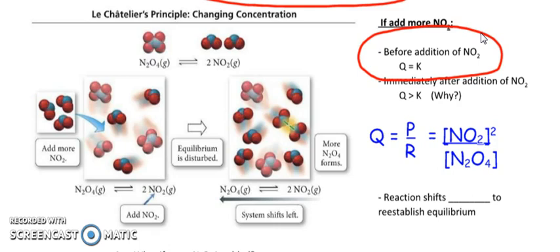So the question is, what if I add more NO2 to the system? And what's going to happen? It says now Q is greater than K. So why is that? Go back to Q. Q is product over reactant. So if I add more NO2, what's going to happen to my numerator? My numerator is going to increase, so my Q is going to go up. And what did that mean if we have too much products in a sense? If Q is bigger than K, the system will shift where? It will shift to our left. It will shift left to reestablish that equilibrium. So that's how Q can go down.